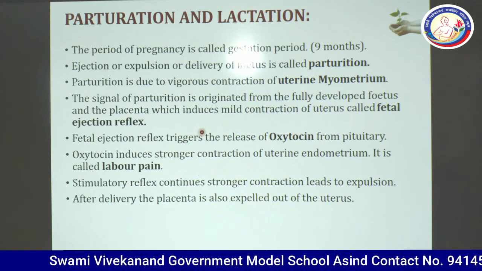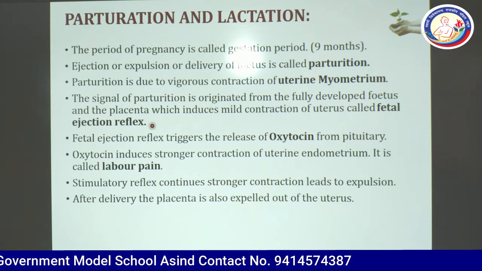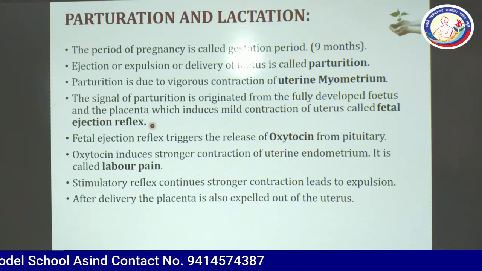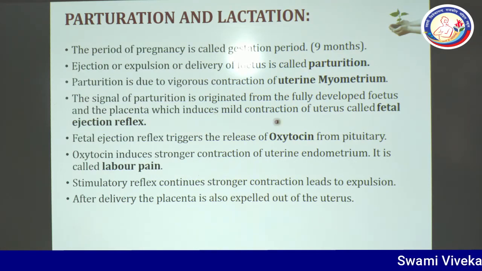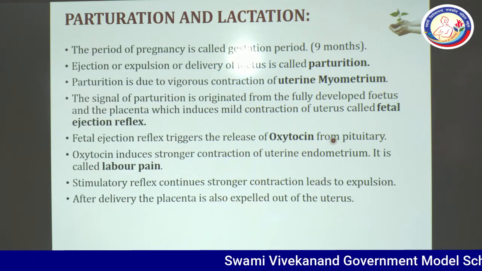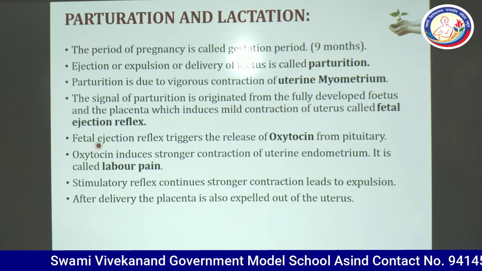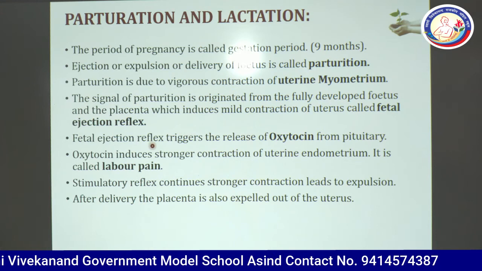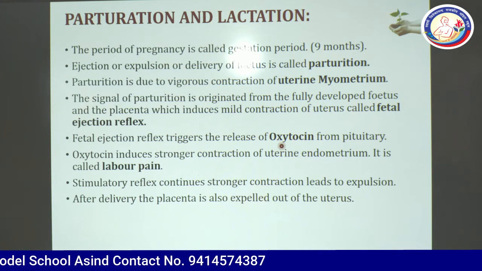It is called the fetal ejection reflex. Most important, many times a question was asked on this point. What is the fetal ejection reflex? After the complete development of the embryo, the placenta induces some hormones. It will induce contraction in the uterus. The fetal ejection reflex triggers the release of oxytocin from the pituitary gland. So this reflex, the fetal ejection reflex FER, will initiate the pituitary to release the oxytocin hormone.